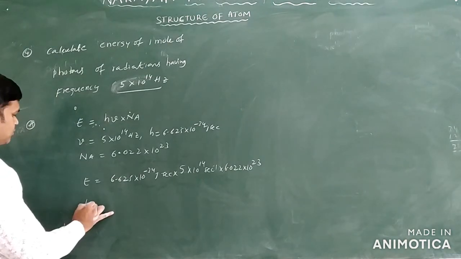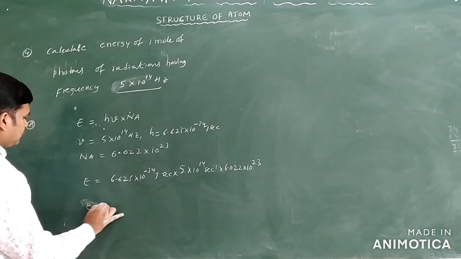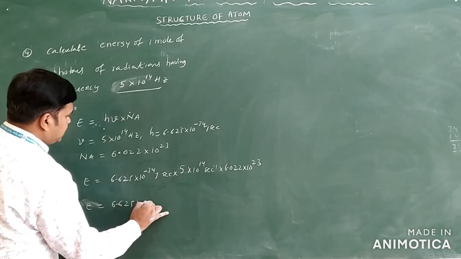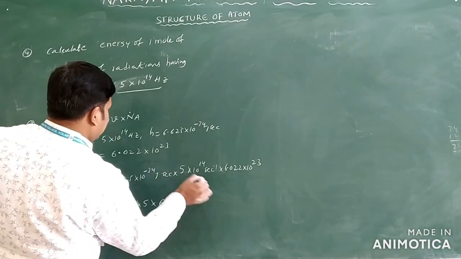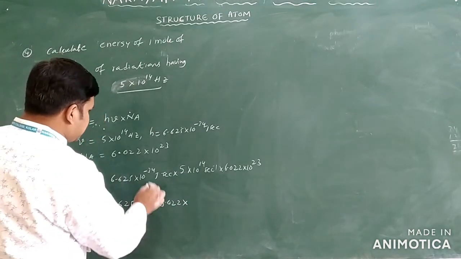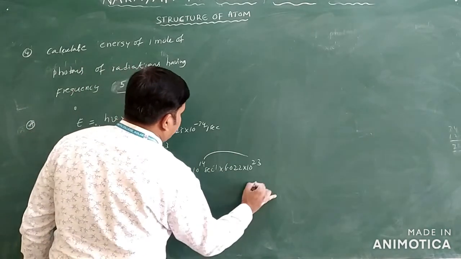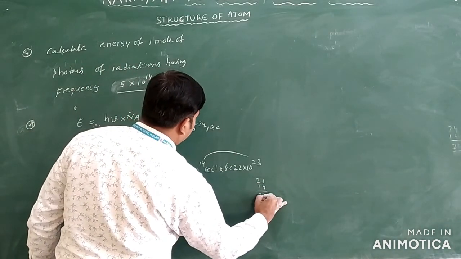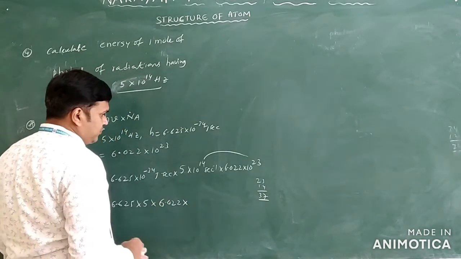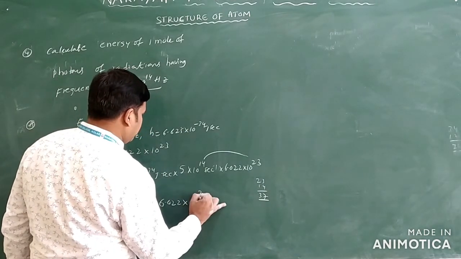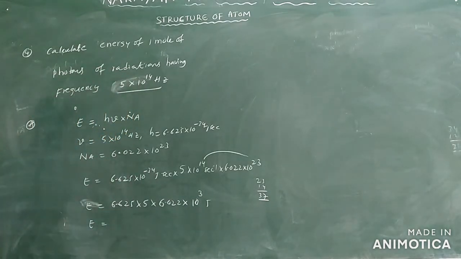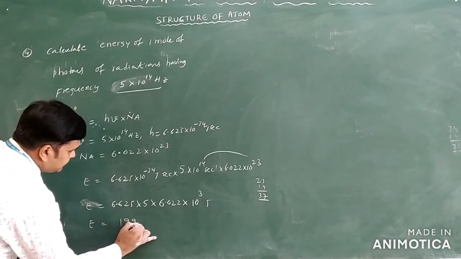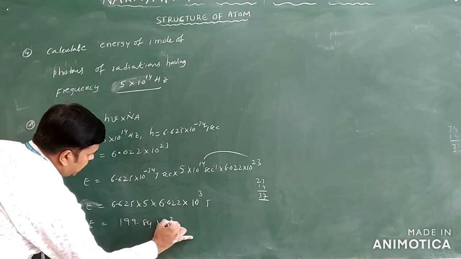So E is equal to 6.625 into 5 into 6.022, the second inverse cancels here, then we have 10 power minus 34 and 23 and 14 making 37, so with 34 there, you will get 10 power 3 joules. You multiply 6.625 into 5 into 6.022 into 10 cube, and you will get 119.84 into 10 cube joules.